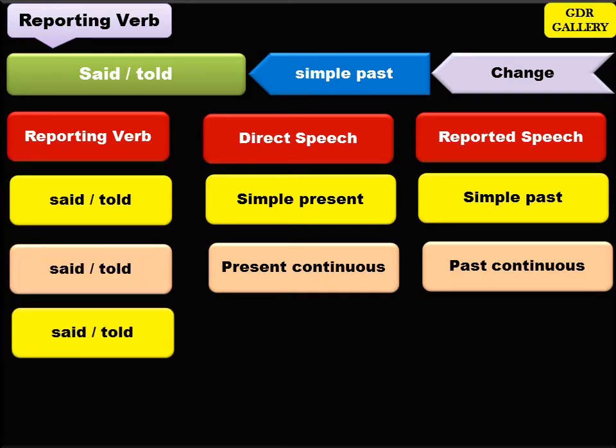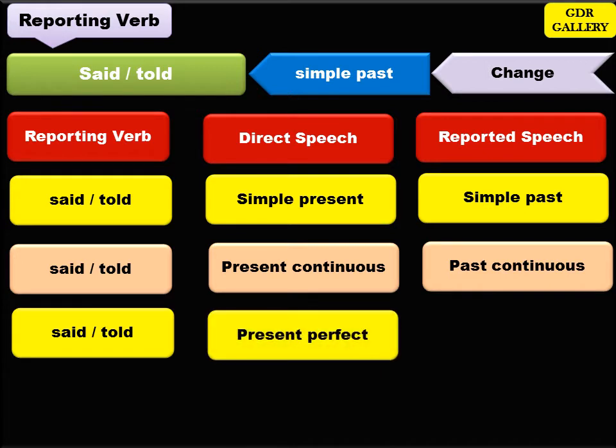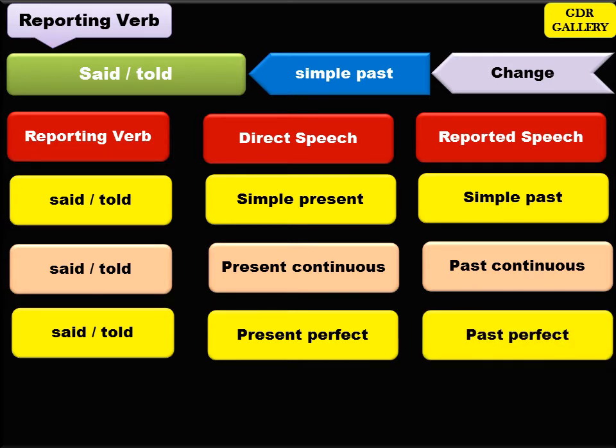In the same way, when the reporting verb is in past tense and the quoted speech is in present perfect tense, then when you are changing from direct speech to reported speech, the present perfect tense within the quoted speech has to be changed to past perfect tense.